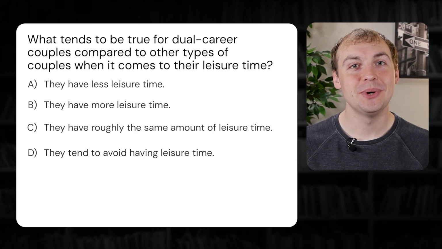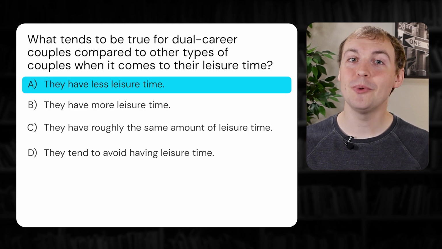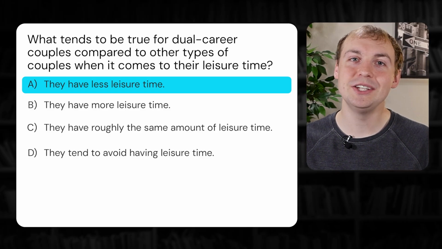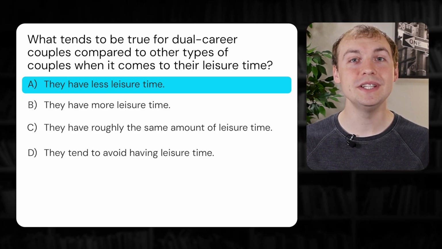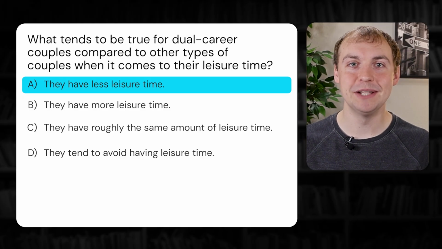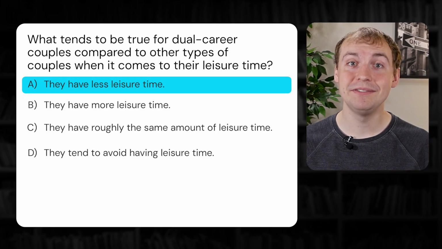The correct answer to this question is A, that they have less leisure time. This question is a tricky one as it requires you to know the correct answer more than anything else. I say this because I don't believe that there's really a good way to reason yourself to the correct answer based on the question and the answers that are available. Instead, it's best to remember that dual career couples tend to have less leisure time.